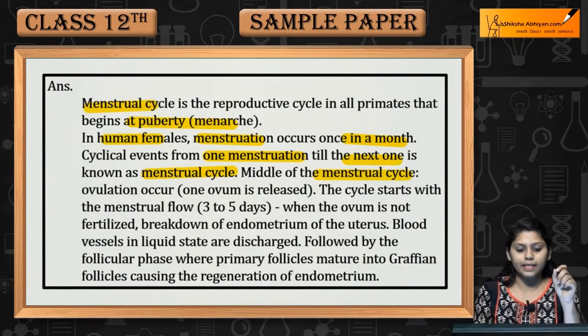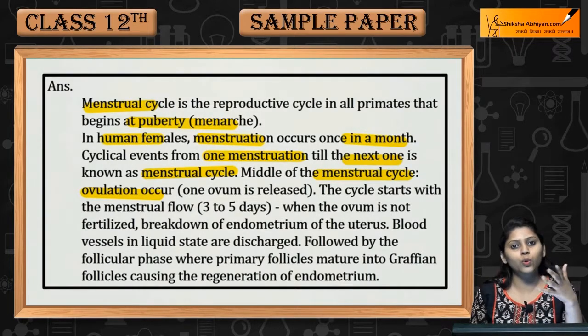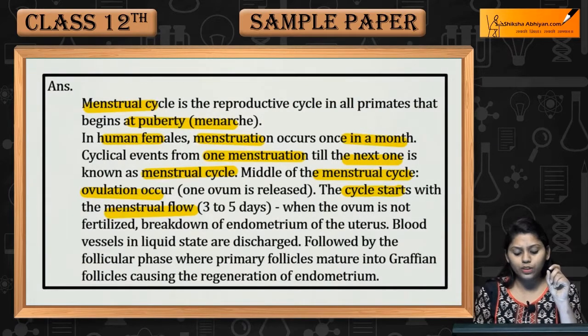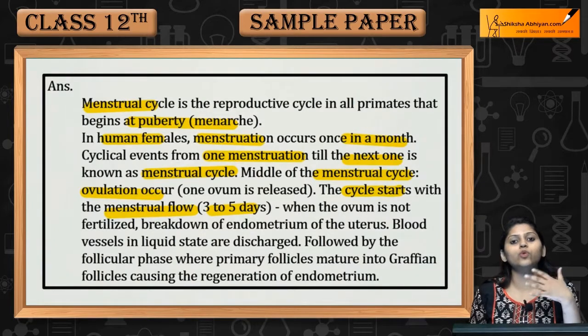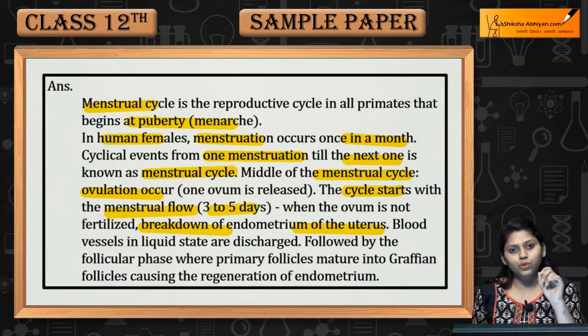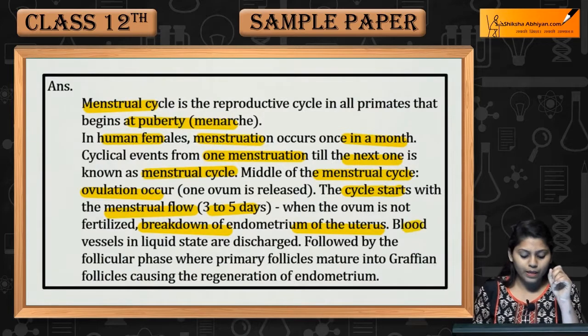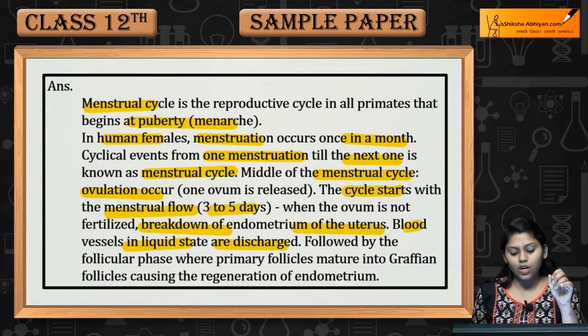In the middle of the menstrual cycle, ovulation occurs. Ovum is released. The cycle starts with menstrual flow, which lasts for 3 to 5 days. If the ovum is not fertilized, the endometrium of the uterus breaks down. Then bleeding occurs, that is menstruation. Blood vessels in liquid state are discharged, followed by the follicular phase when primary follicles mature into Graafian follicle, which causes